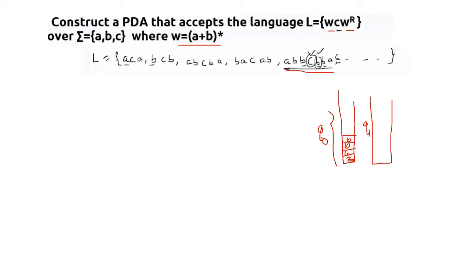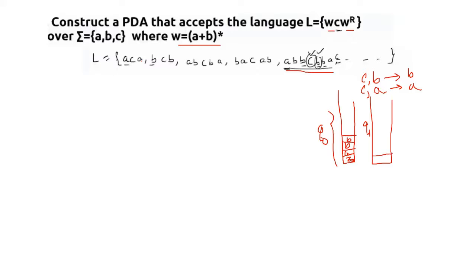So let's take this example. Whenever we are pushing C or applying C on this one, actually we are not applying anything. Okay, so if we don't apply anything, what is going to remain? Whatever was at the top of the stack. So if we are applying C and at the top of the stack it was B, it should be B. If we are applying C and at the top of the stack it was A, it should be A. Okay, so let's talk about this one.